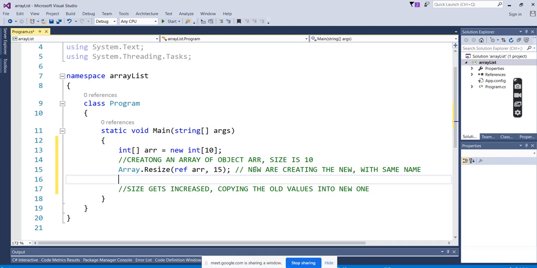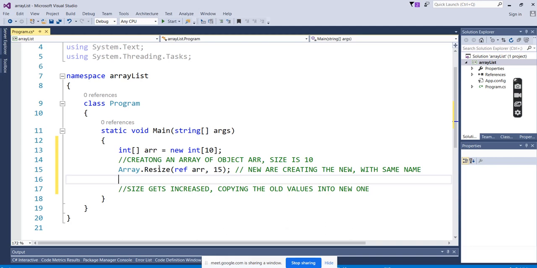Something similar to that, not an exact example, but what I'm trying to say is that the array name will be the same. Because of the same array, we feel that we're getting the extra size, that the array can increase. But internally, it is going to remove everything and construct the new one with the new size. Okay.